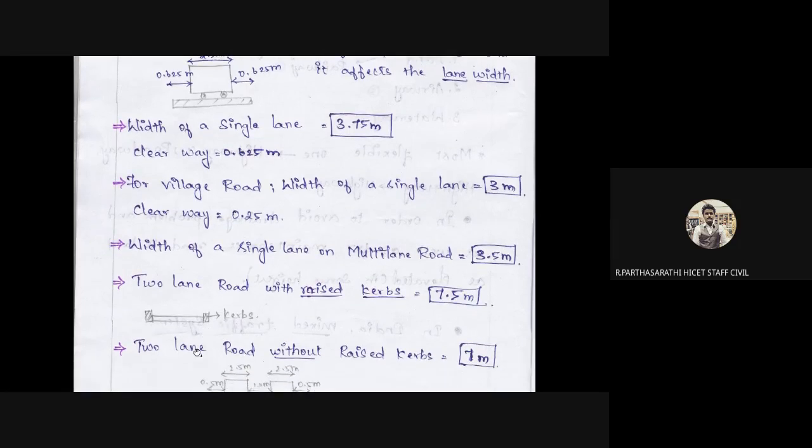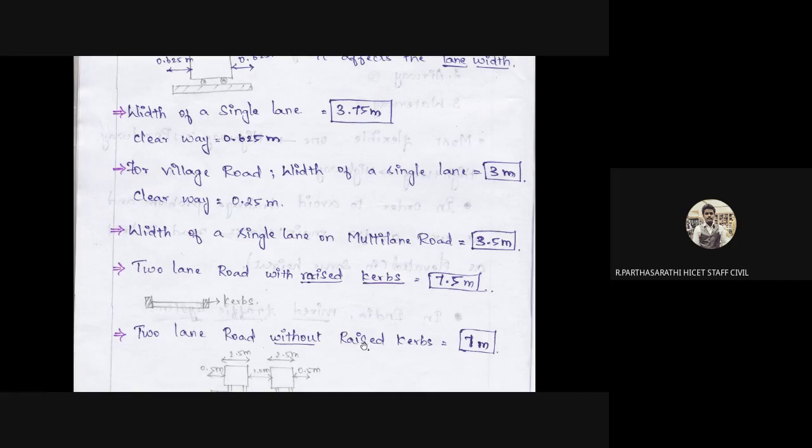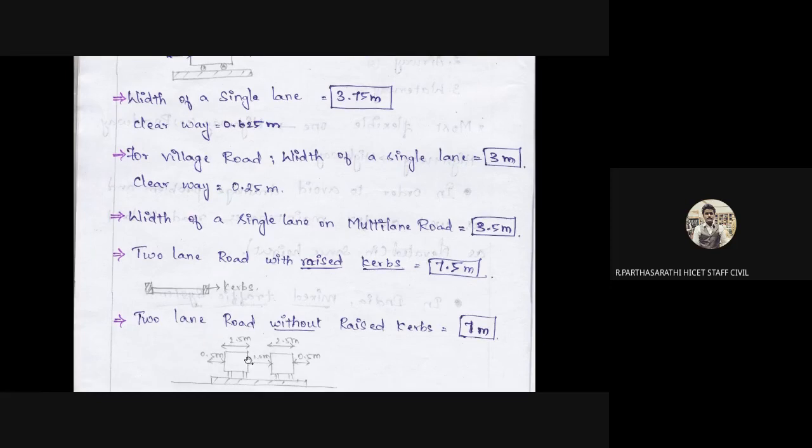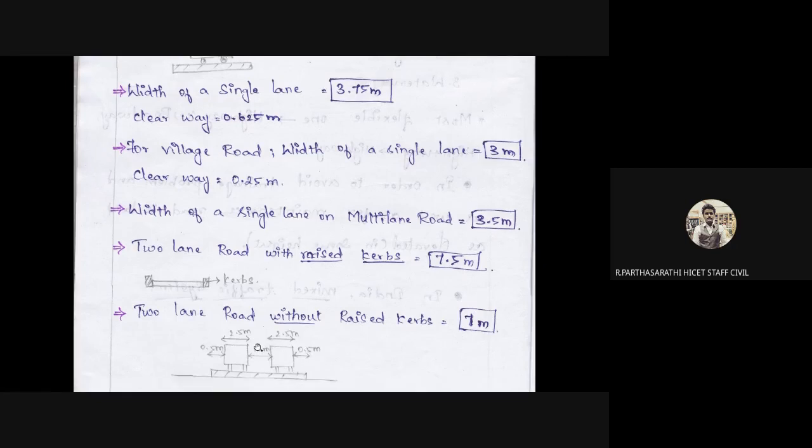Okay, the next, 2 lane road without raised curb. We have to construct a 2 lane road without the curb distance. The curb is for people's walkway and drainage purposes also. In case of 2 lanes, you have to provide 1 meter for the center median. So 2.5 meters is 1 lane, 2.5 meters is 1 lane, and 0.5 meter and 0.5 meter is for the shoulder. This is called a 2 lane road system.